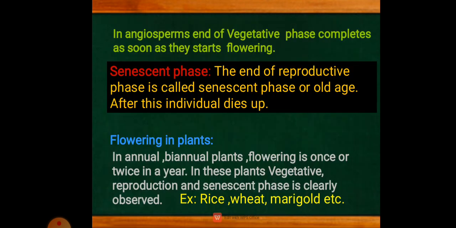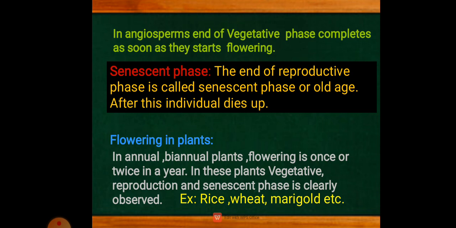In the senescent phase, the end of the reproductive phase is called the senescent phase or old age. After this, the individual dies. Aging starts at this stage.